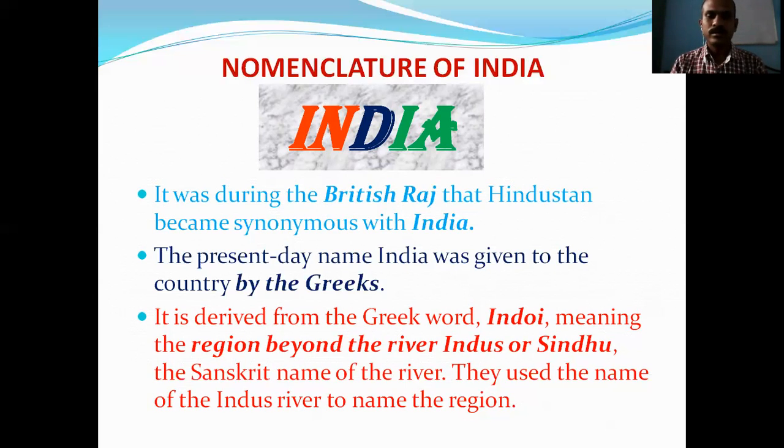They used the name of the Indus river to name the region, so in this way India got its name.